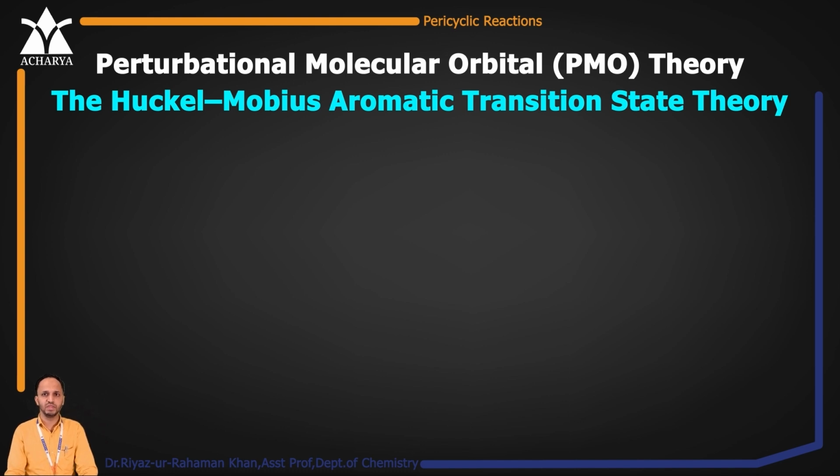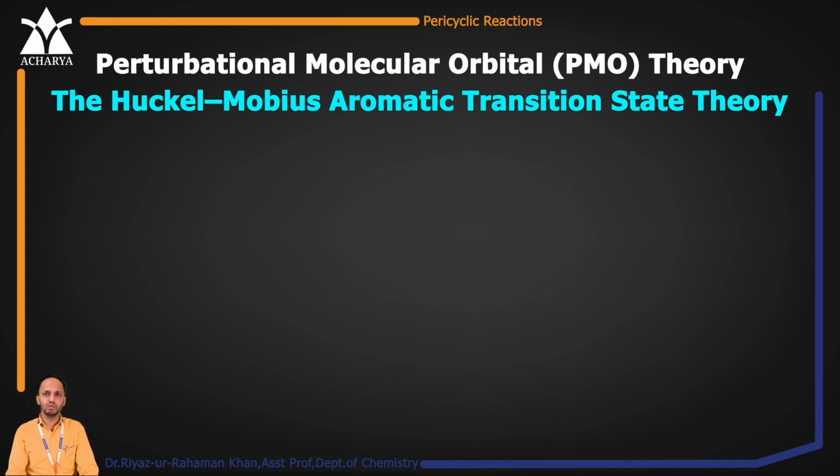So how does perturbation molecular orbital theory vary from FMO? FMO is just a case where we consider the HOMO and LUMO levels. But in the PMO approach, according to the Huckel theory, we consider the electron system based upon aromaticity. And as we know, in pericyclic reactions, there is a significantly important understanding of the transition state. Yes, it is the aromatic transition state that we are going to consider.